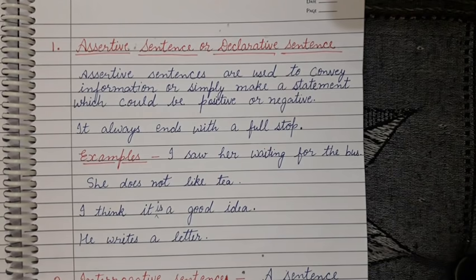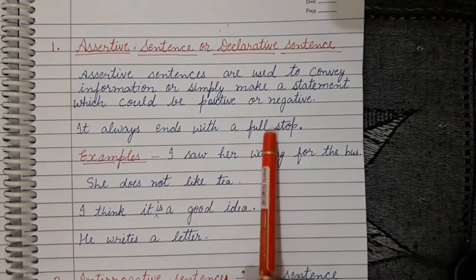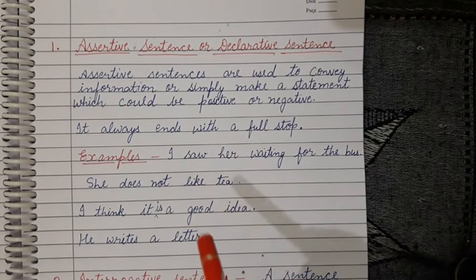That is very important. So, these kinds of sentences are called assertive sentences. Simply, it gives information to tell a fact.